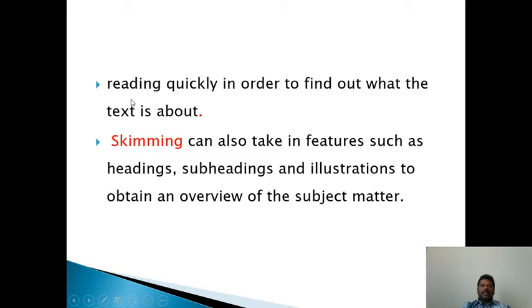Let me repeat again. Reading quickly in order to find out what the text is about. Skimming can also take in features such as headings, subheadings, and illustrations to obtain an overview of the subject matter, a summary of the subject matter. Simply, it is also known as a summary of the book, a summary of the lesson, a summary of a poem, a summary of the play is known as skimming.